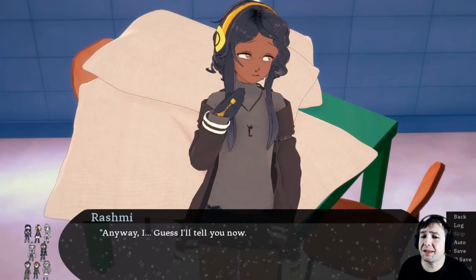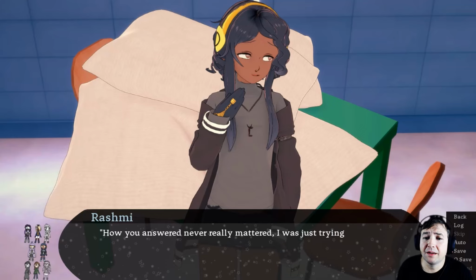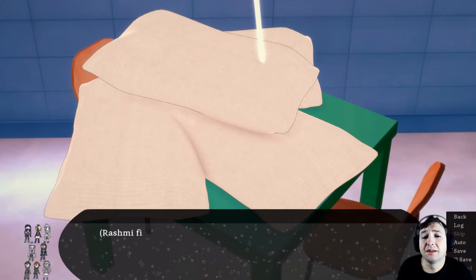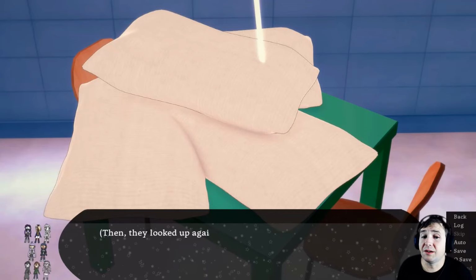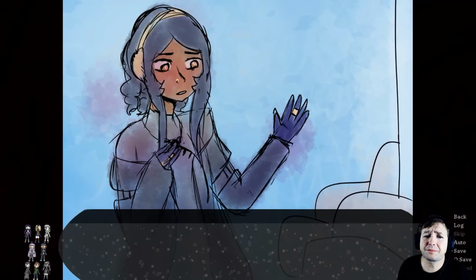"Anyway, I guess I'll tell you now. How you answered never really mattered. I was just trying to get a better read on you." Rashmi fidgeted in place for a moment, tracing their fingers over the inside of the key that hung around their neck. Then they looked up again and made eye contact with me.